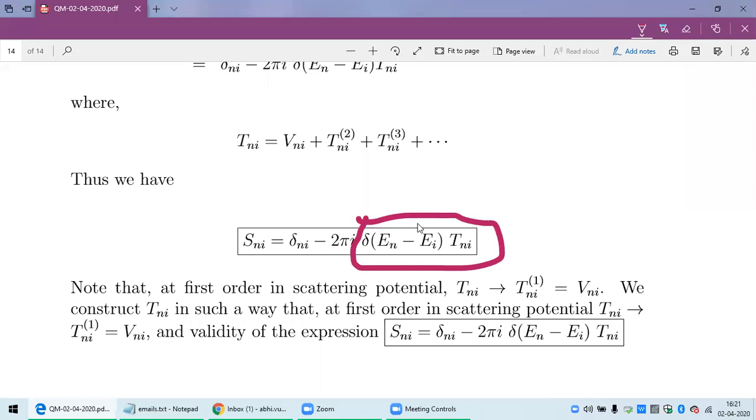Because you can understand when we actually calculate this scattering cross section for a particular process, then you will see how energy momentum conservation is coming into play in this scattering cross section.